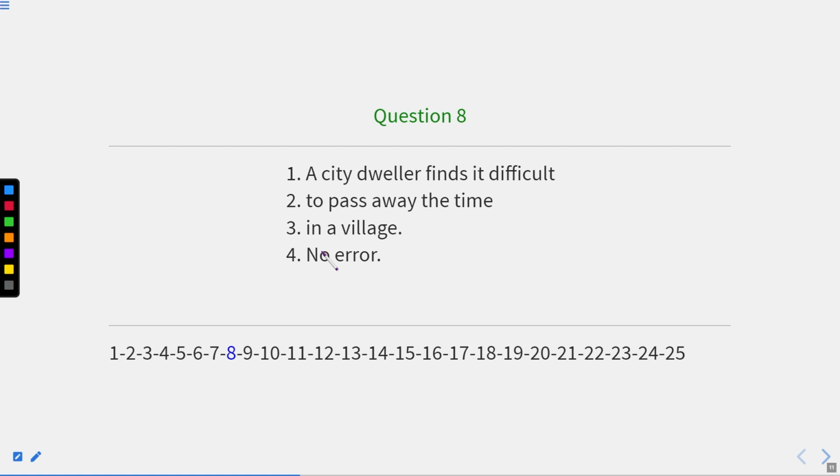A city dweller finds it difficult to pass away the time in a village. So here this away is incorrect usage. Why so? Because we can write to pass the time. Pass means spend the time. So a city dweller finds it difficult to pass the time in a village. Okay, one who lives in the city found it difficult to pass the time in a village. Now let us move to the next one.